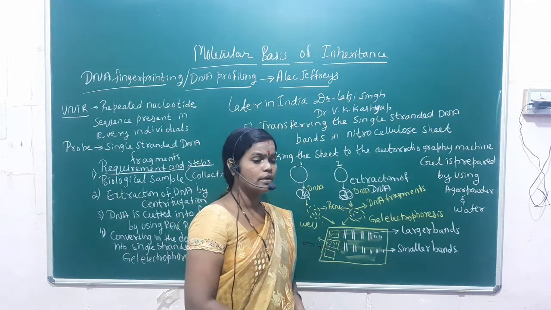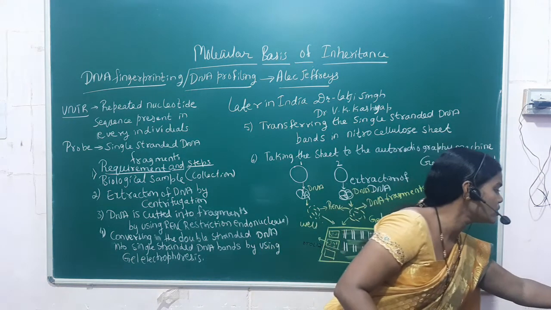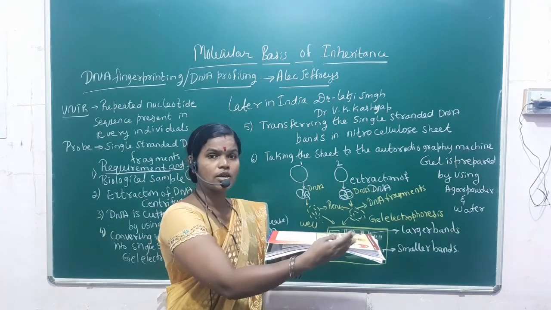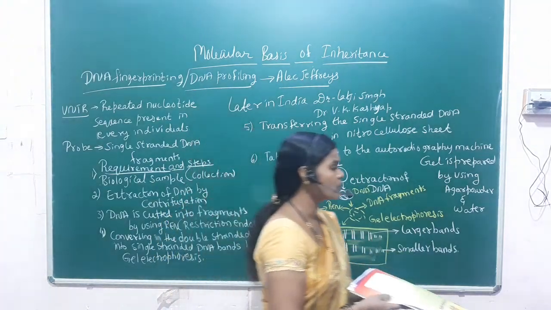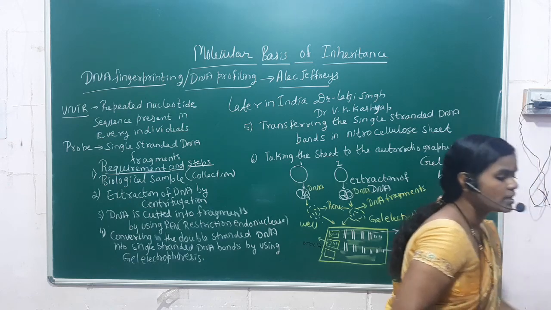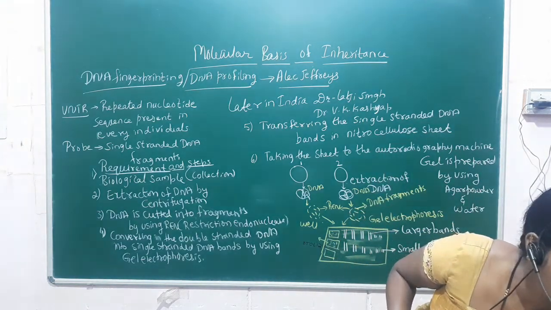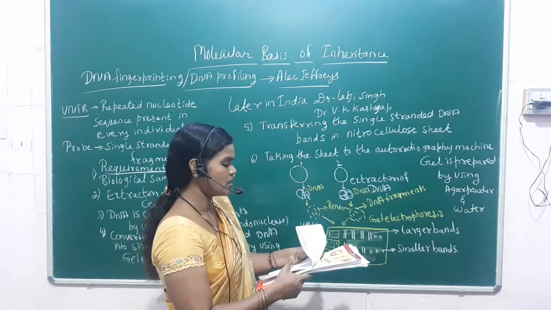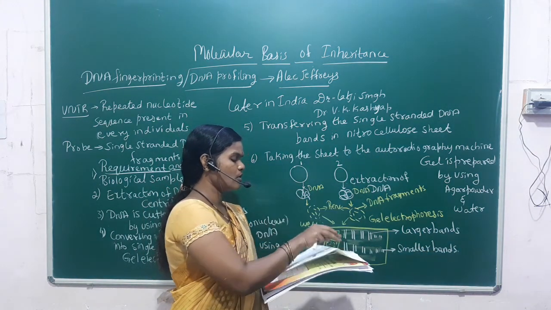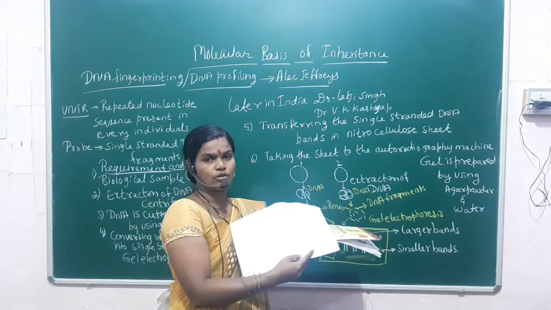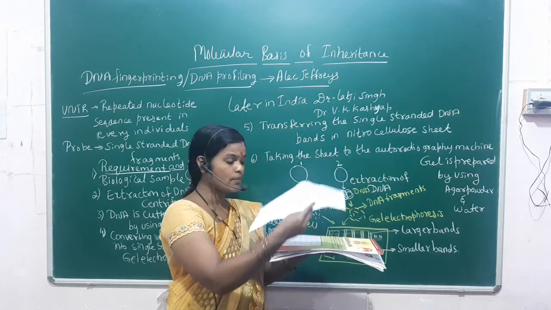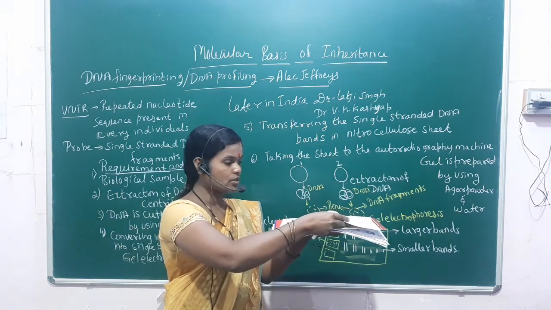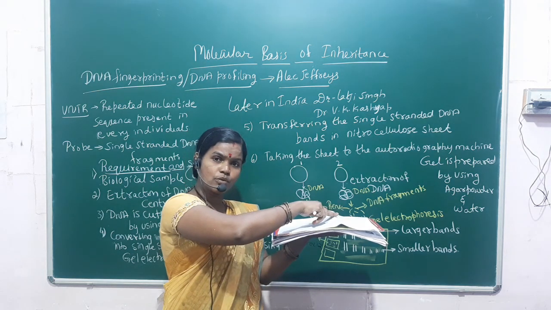Now how will we do this? Imagine that this is the gel electrophoresis, where the DNA travels in the form of bands. We keep the nitrocellulose sheet like this, and very gently, not forcefully, we press on that.